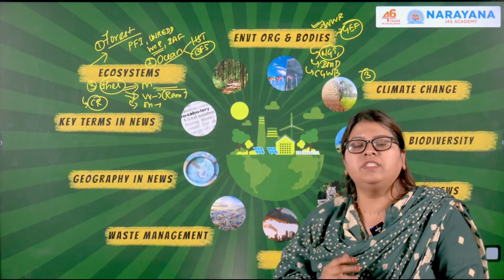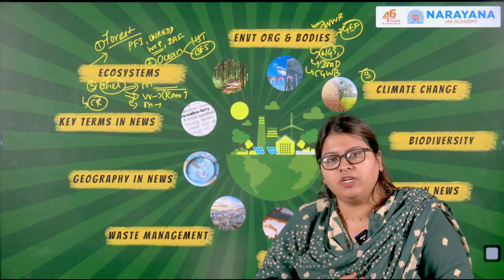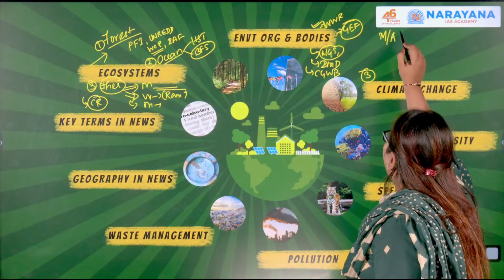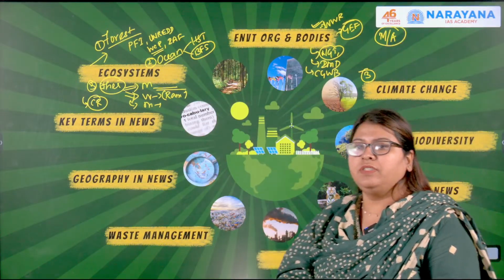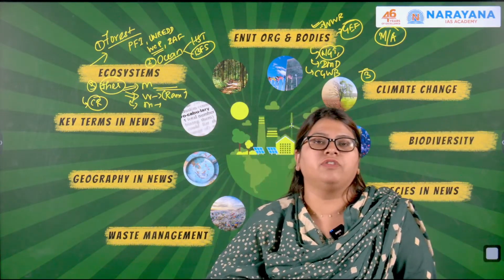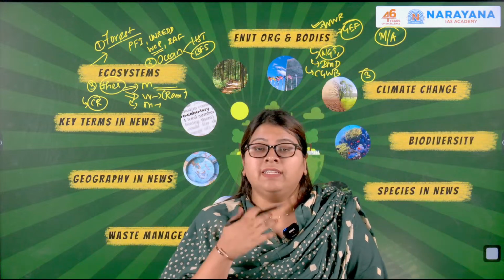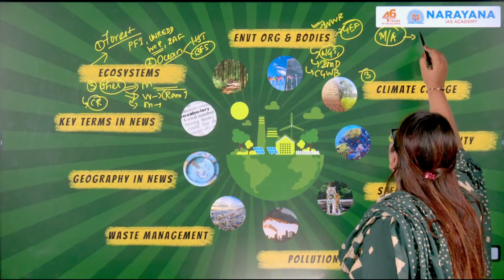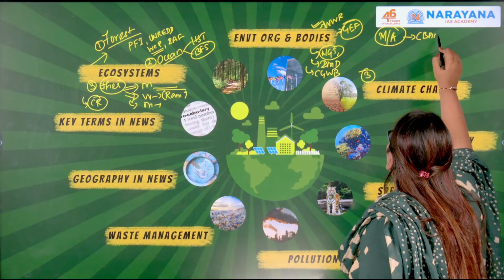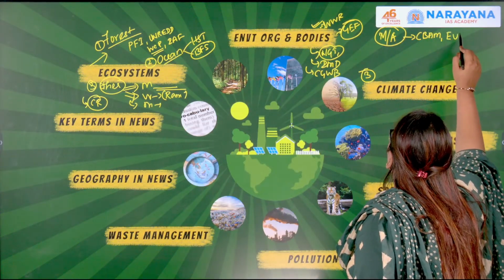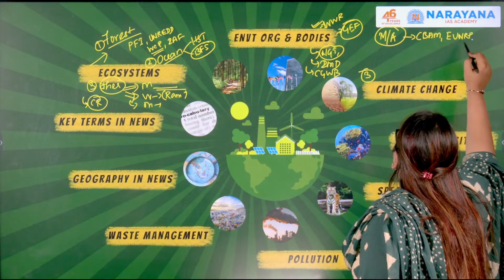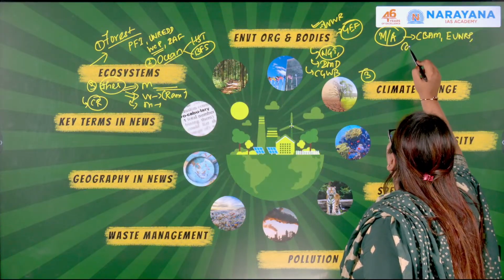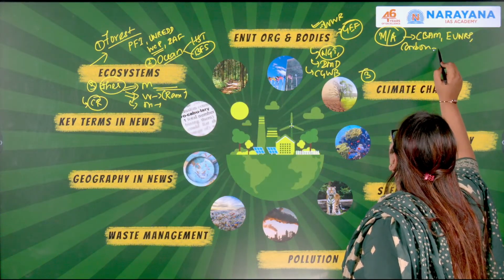Okay, so here we started with what is the concept of climate change and what are all the mitigation as well as the adaptation strategies that have been taken up by the countries across the globe as well as India. Specifically with respect to the European Union, we actually looked at the carbon border adjustment mechanism, and we looked into the EU nature restoration plan. Also we looked at the concept of carbon markets as well as carbon credits.